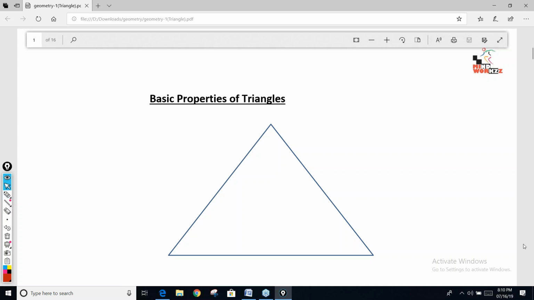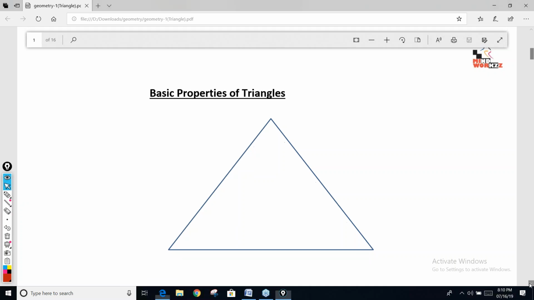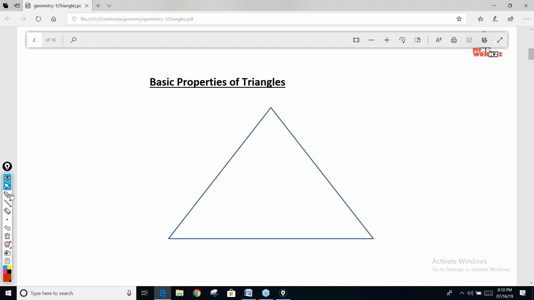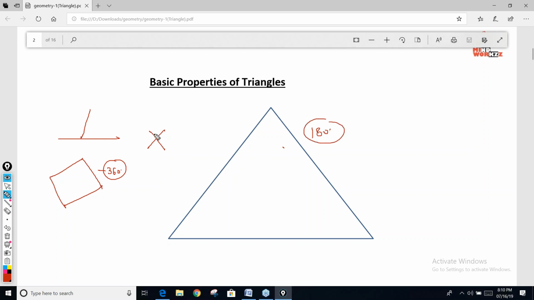So let's see. We just started. Four things I told you: sum of the angles of a triangle is 180. Vertical opposite angles are equal. Sum of the angles on a straight line is 180, and sum of the angles of a quadrilateral is 360. So I'm giving the question based on these four properties only. You need not think more than that. You need to just think based on these four things.